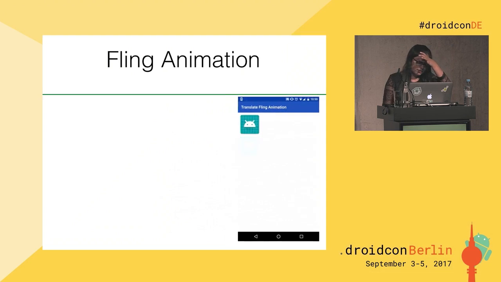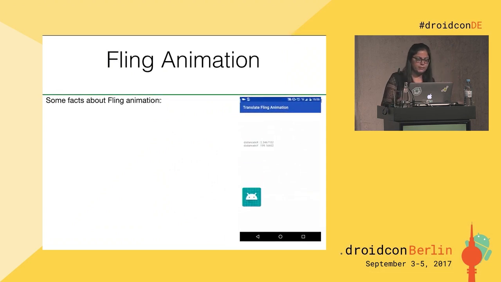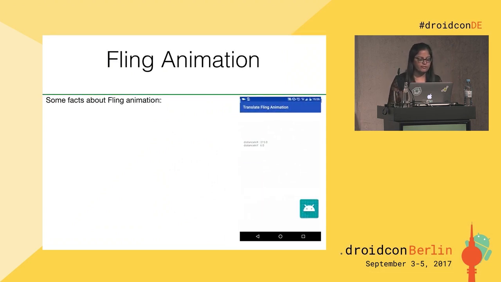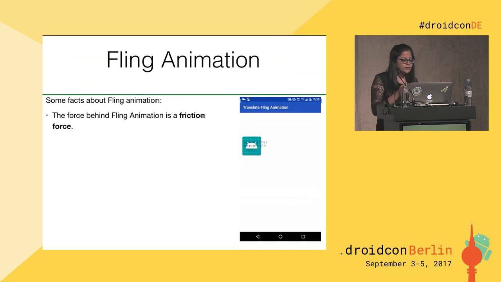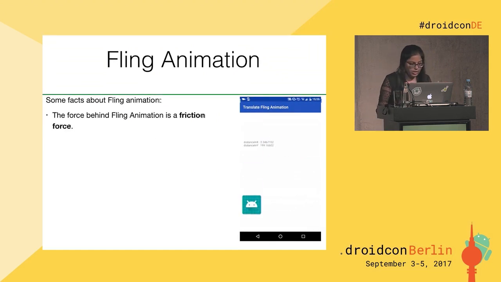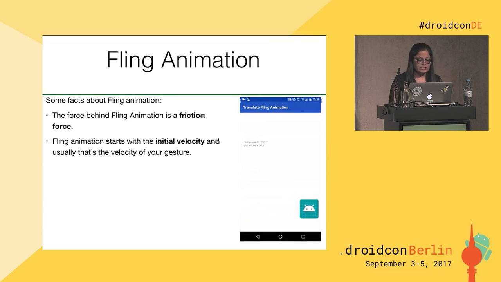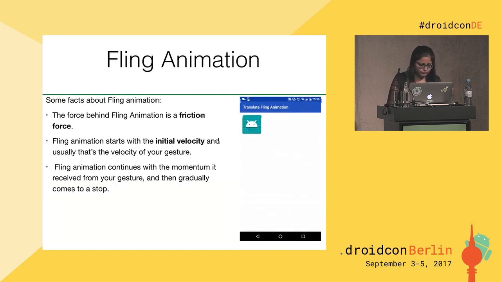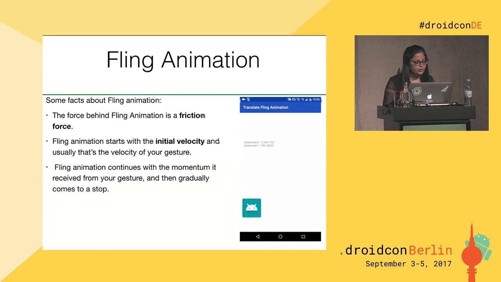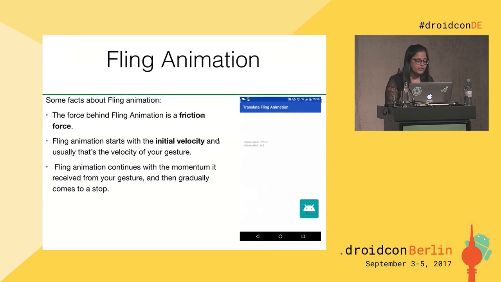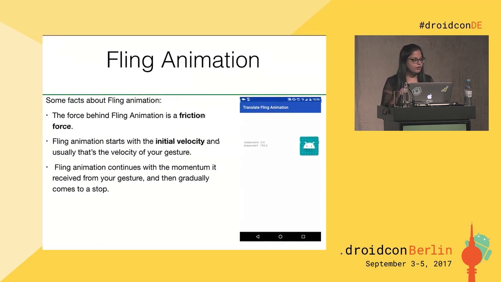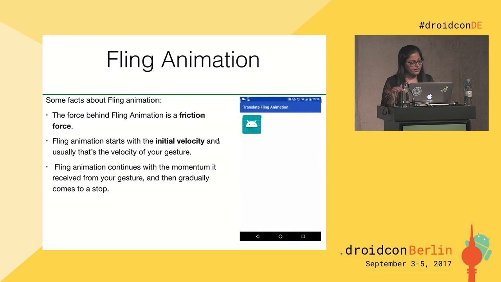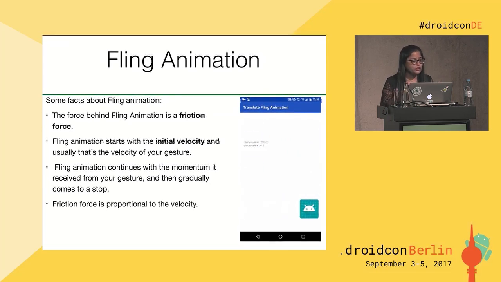So it's like the spring facts. Let's learn about some fling facts. The force behind fling animation is a friction force, and the fling animation starts with an initial velocity, and usually that's the velocity of your gesture. Fling animation continues with the momentum gained from the initial velocity it received from the gesture, and then gradually comes to a stop. And fling animation is proportional to velocity.